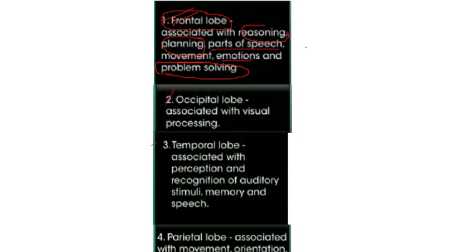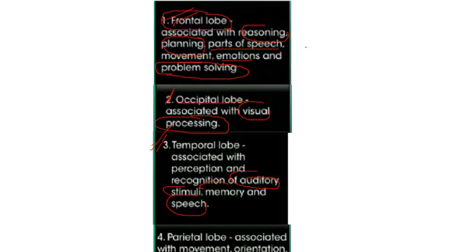We have one more, that is just opposite to the frontal lobe. There is the occipital lobe, which is associated with visual processing, and we have one more, the temporal lobe, which is for recognition of auditory stimuli, memory, and also speech stimulation.